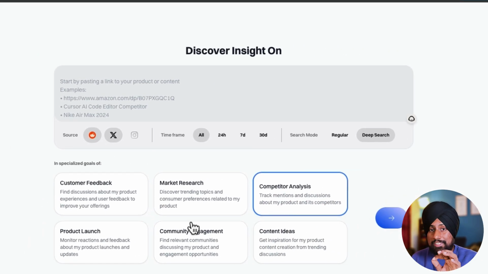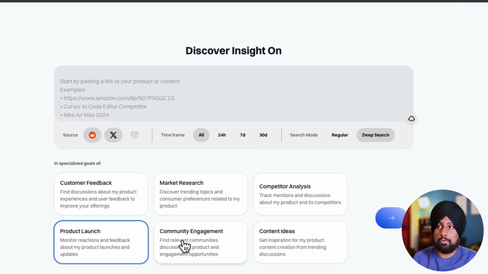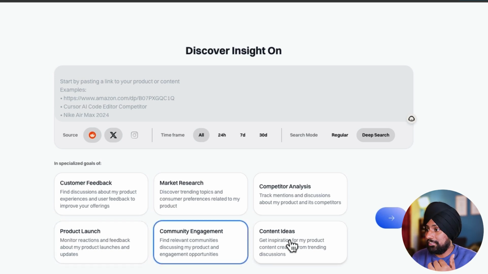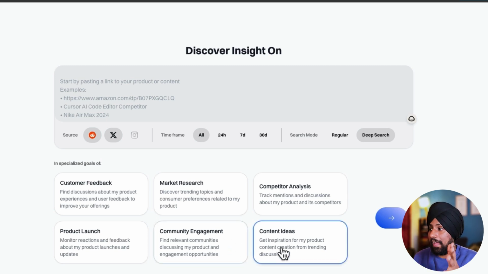You can go on with the competitor analysis, product launch. If you want to do a product launch, you want to monitor the reactions to your product, and much more. There's community engagement. For example, if you want to find relevant communities discussing your product or services, you can go ahead and do that with this goal of community engagement, and there's content ideas.